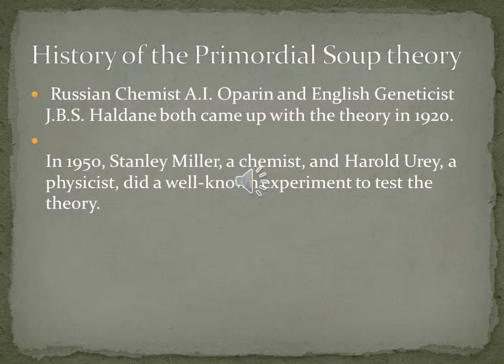History of the primordial soup theory. Russian chemist A.I. Oparin and English geneticist J.B.S. Haldane both came up with the theory in 1920. What's interesting is that both men came up with the theory on their own. In 1950, Stanley Miller, a chemist, and Harold Urey, a physicist, conducted an experiment to test the theory.